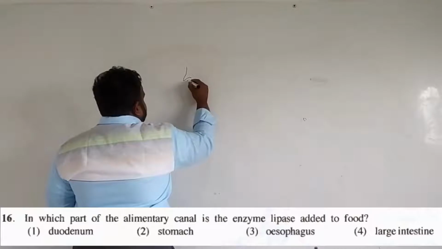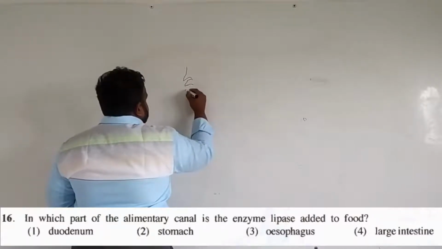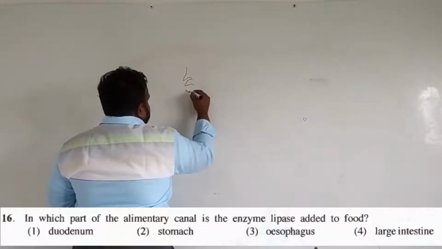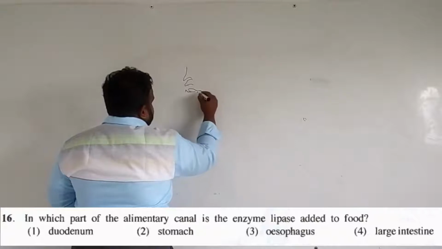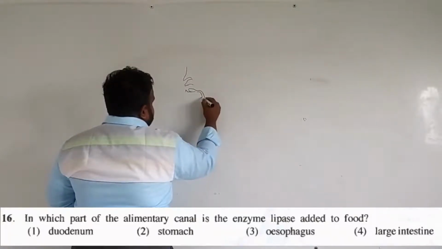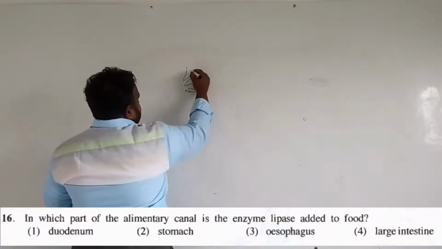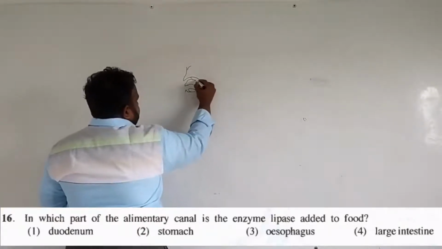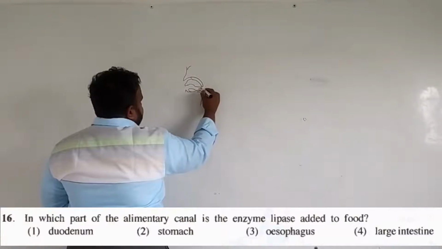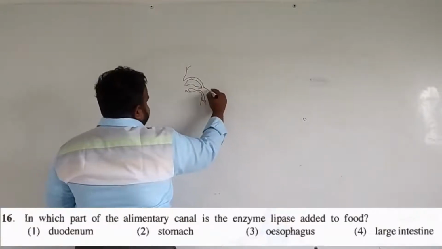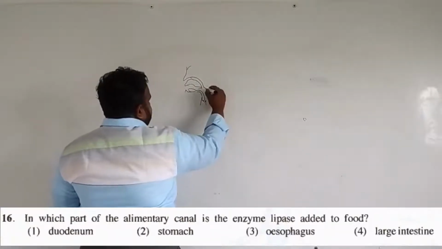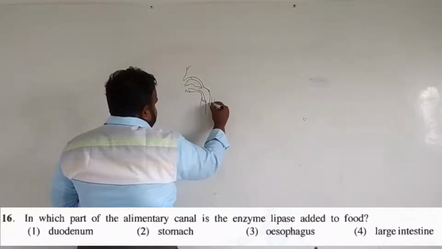So the nasal cavity and the buccal cavity, teeth, tongue, right? The tongue will be a muscle, then the trachea, and here the epiglottis. Fine. So here the nasal cavity meets the buccal cavity, they two come and meet each other, right? So here the throat and this is the esophagus.